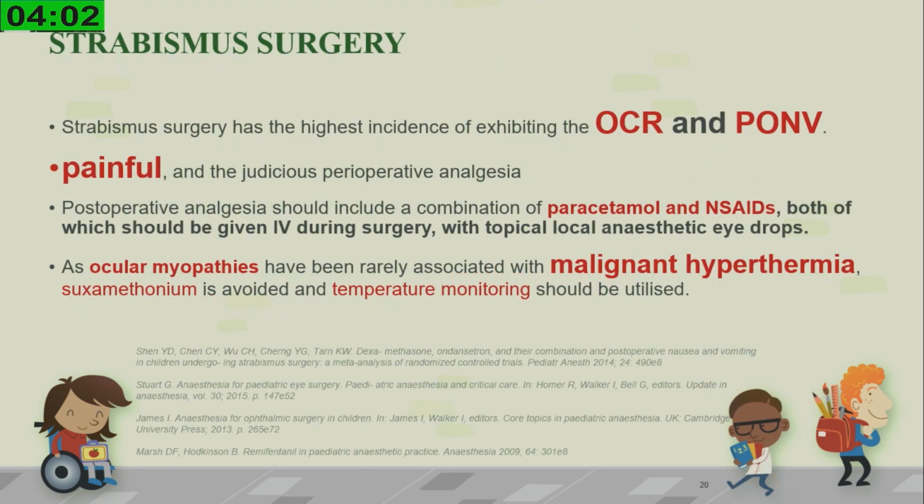Coming to the strabismus surgery, the strabismus surgery has the highest incidence of exhibiting oculocardiac reflex and postoperative nausea and vomiting. The strabismus surgery is very painful, and we use opioids and other analgesics judiciously intraoperatively. Postoperative analgesia is managed by paracetamol or NSAIDs, along with the topical local anesthetic eye drops.